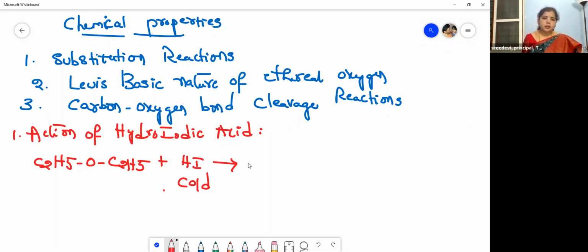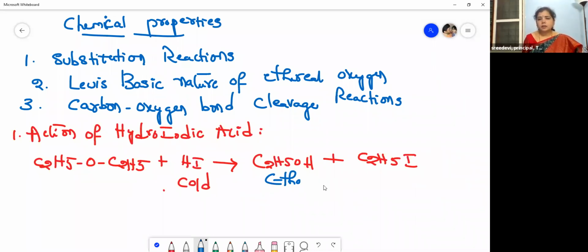What does it give? It gives 1 mole of ethanol. You join with H, C2H5OH. Another, you join with I. What do you get? You will get ethyl iodide. So when it is treated with cold HI, you will get ethanol and ethyl iodide. Simply remember the condition, children. With cold HI, you will get ethanol and ethyl iodide.